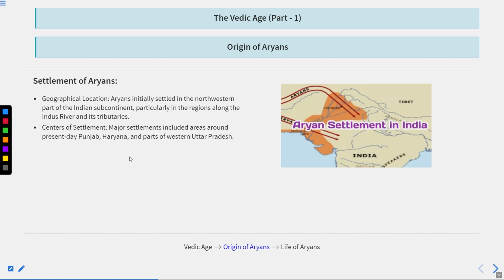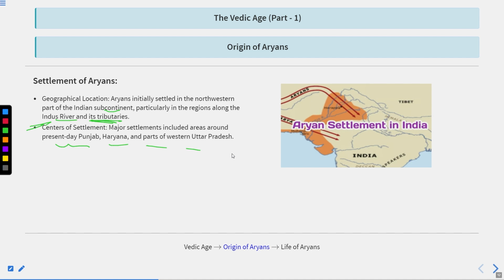Clear? Next, settlement of the Aryans. Aryans initially settled in the northwest part of the Indian subcontinent, particularly in the region along the Indus River and its tributaries. The major settlement centers included the area around present-day Punjab, Haryana, and some parts of western Uttar Pradesh. This whole area was known as the Sapt Sindhu.